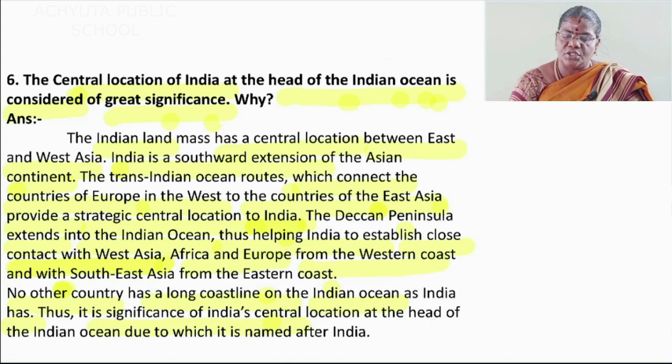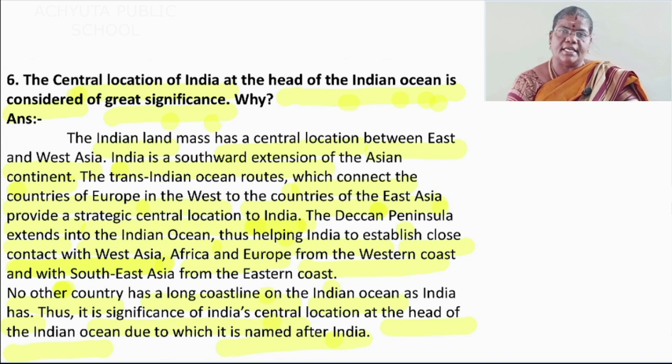It is the significance of India's central location at the head of the Indian Ocean, due to which it is named after India.